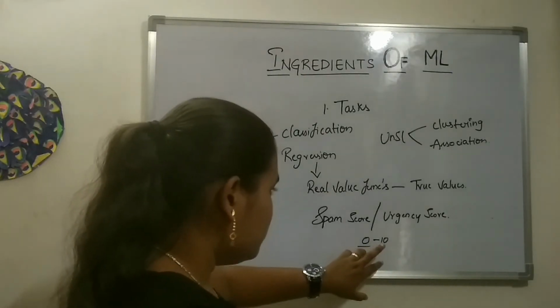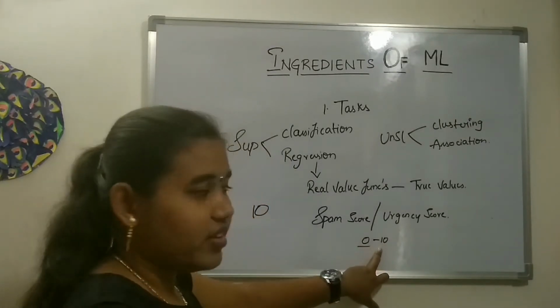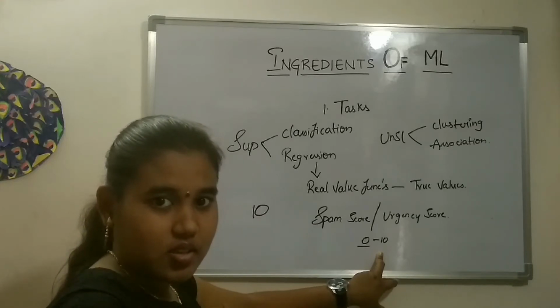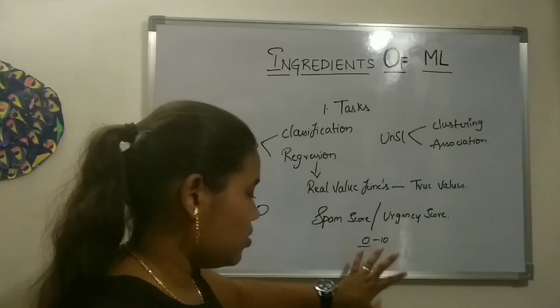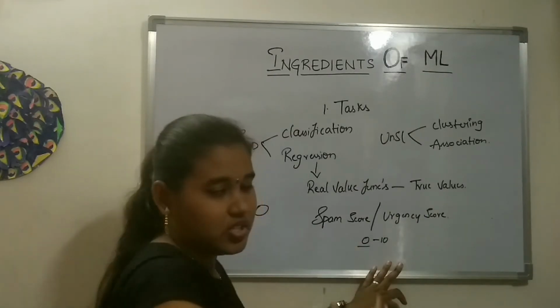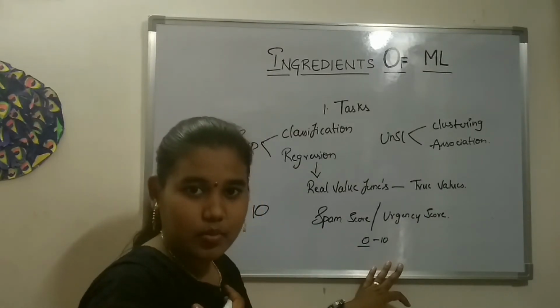So by moving with the 10th score, we'll be giving an immediate action. That means we'll be doing the things according to our urgency, right? So this is how we deal with it. This is what we have been given, from 0 to 10. These are our predictive values. We have been given them, right?